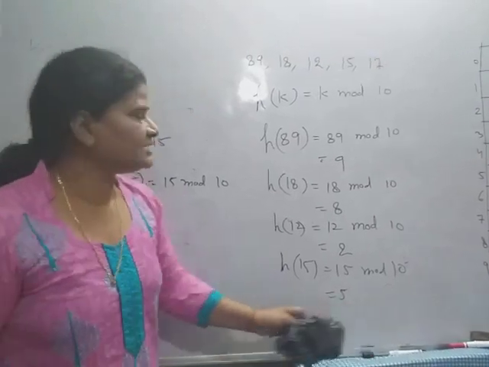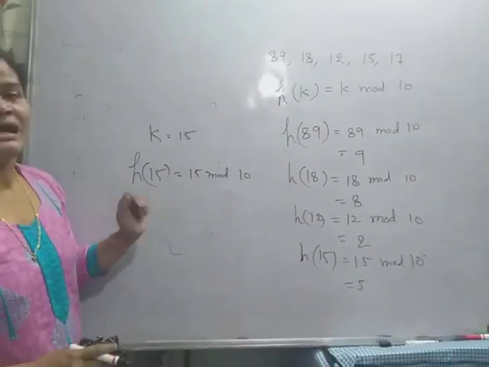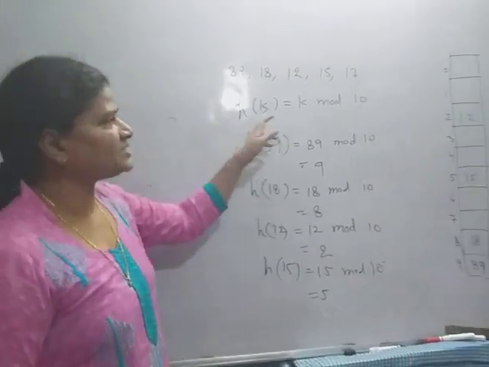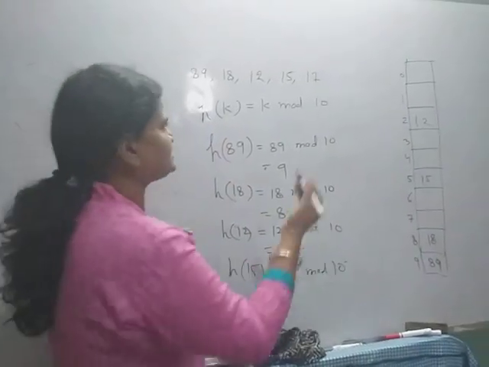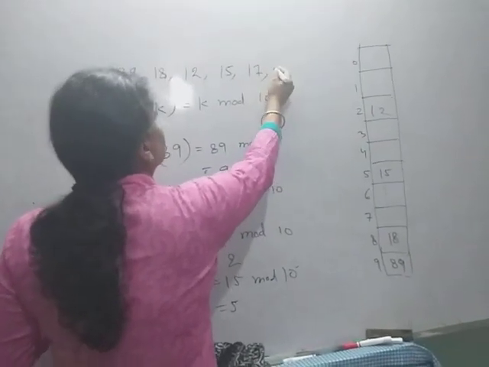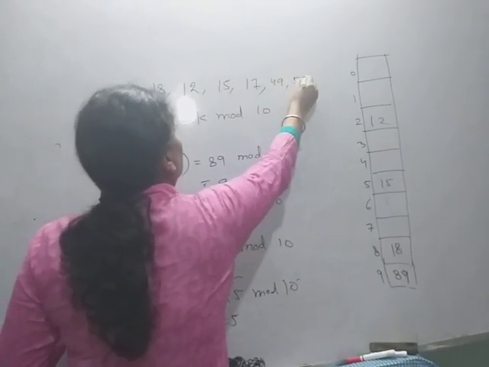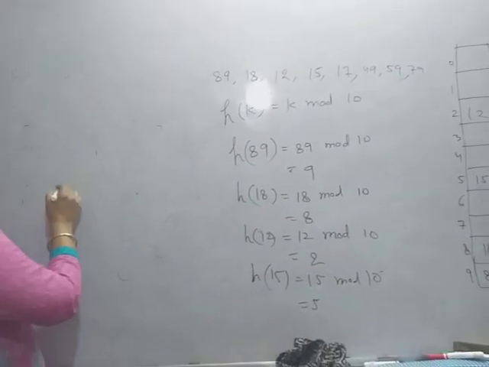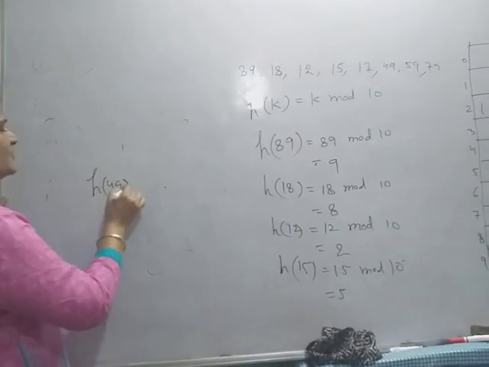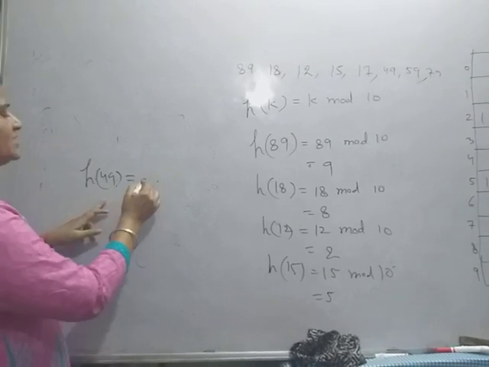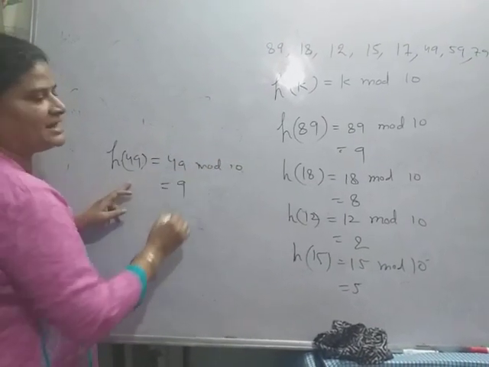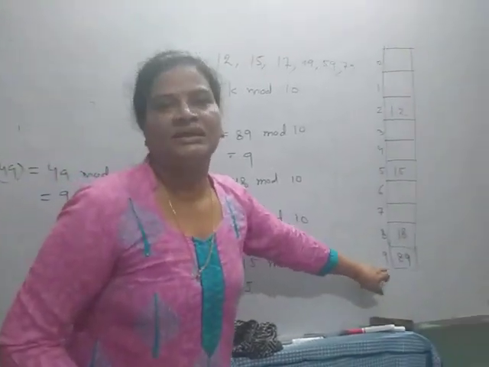So we must select the hash function very carefully. For example, with this hash function, if I take data like 49, 59, 79, then h(49) is 49 mod 10, that is 9, and location 9 is already full.